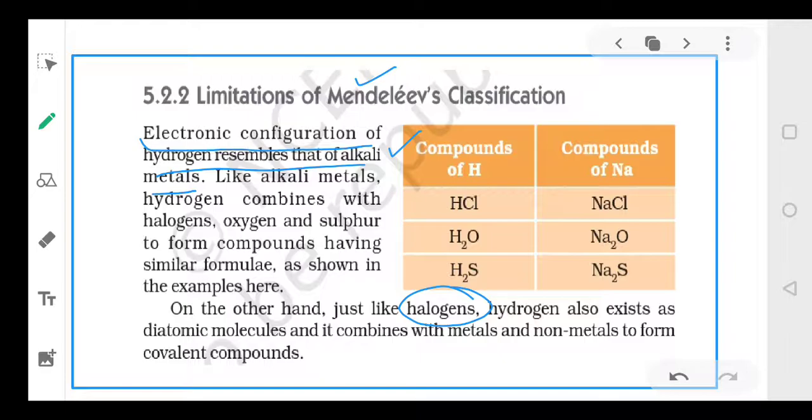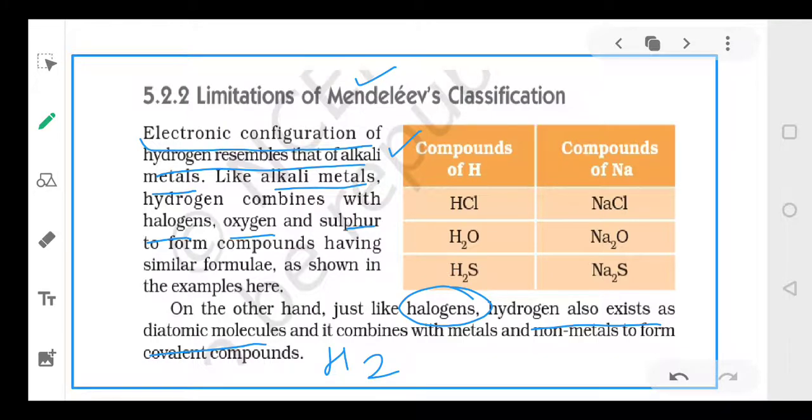So where should it be placed? Mendeleev could not justify the position of hydrogen, because like alkali metals, it combines with halogens, oxygen and sulfur to make compounds, and like halogens, hydrogen exists as a diatomic molecule, H2.